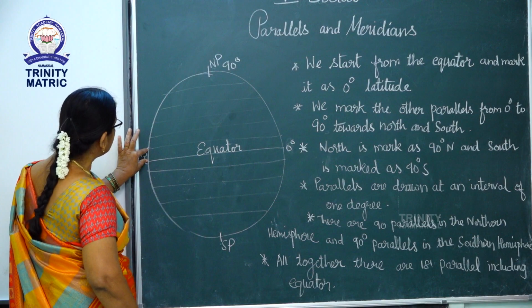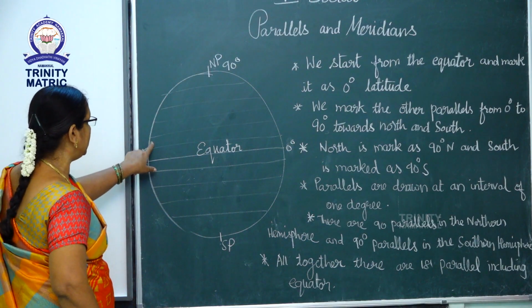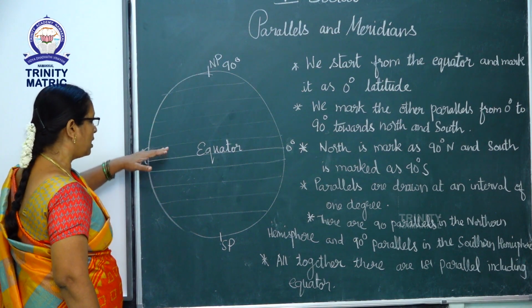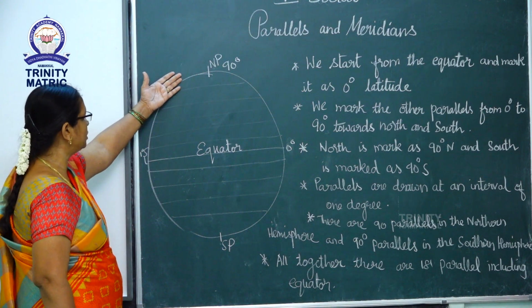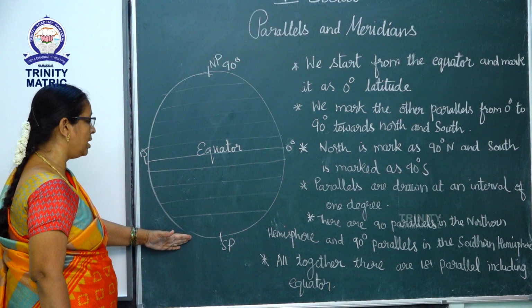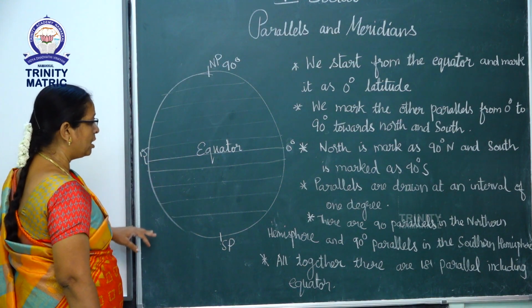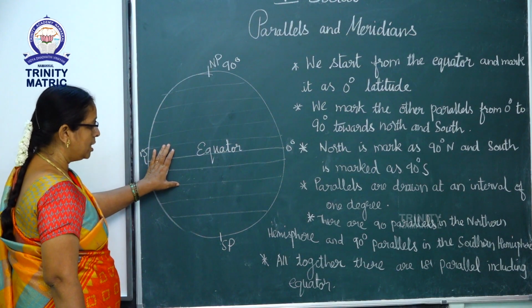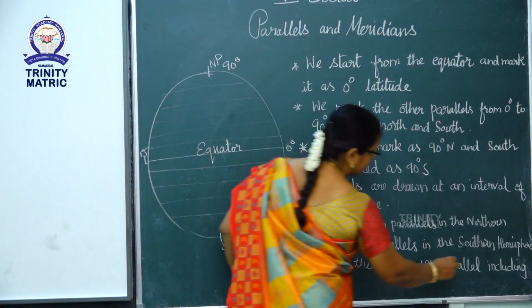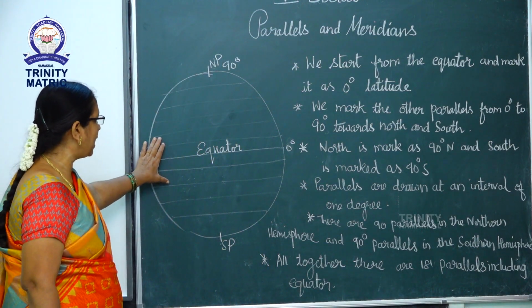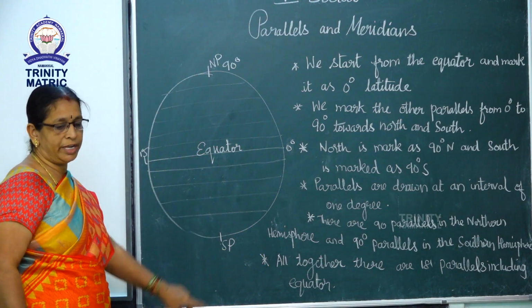Parallels are drawn at an interval of 1 degree. There are 90 parallels in the northern hemisphere and 90 parallels in the southern hemisphere. Altogether, there are 181 parallels including equator.